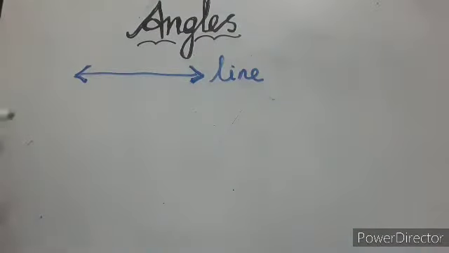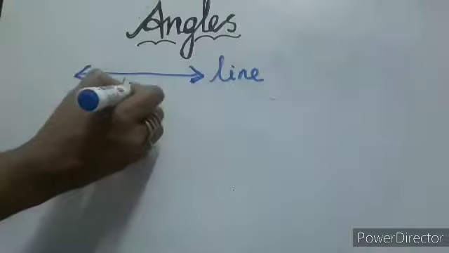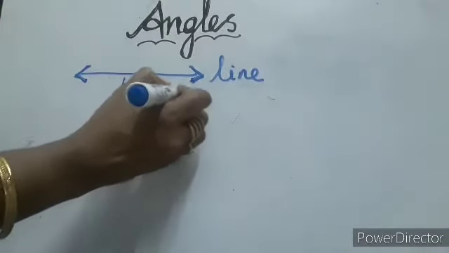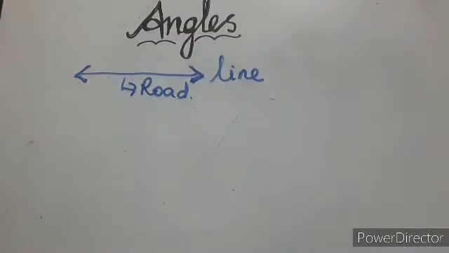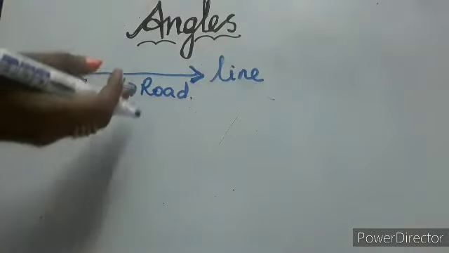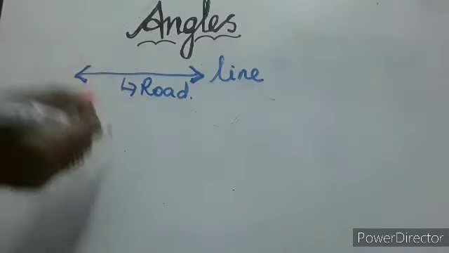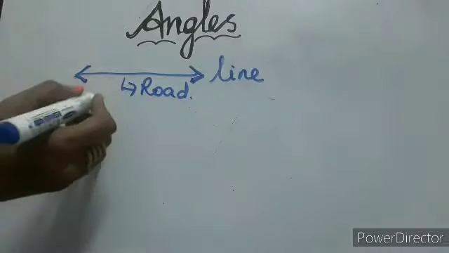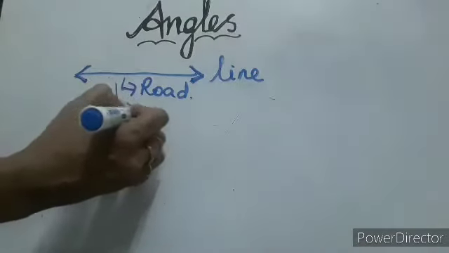So for example, did you see the road? On the highway roads, do you know which is the starting point and the ending point? It moves on both the sides endlessly, right? So that's why we can say that is a line. The same way, train tracks.